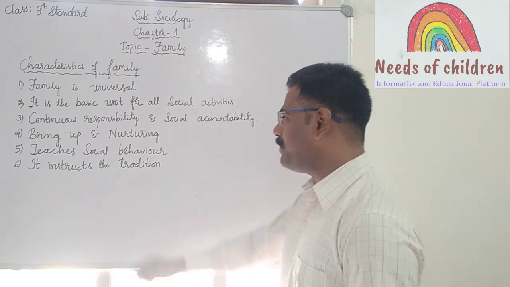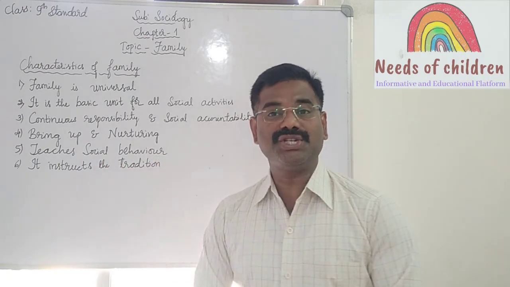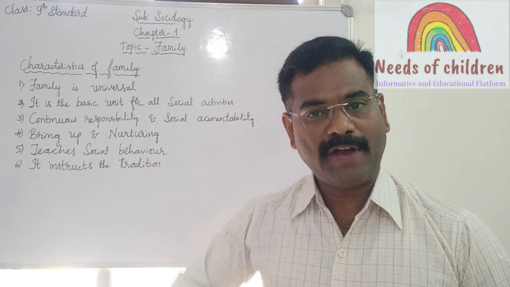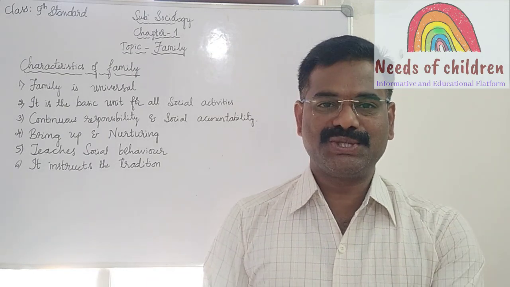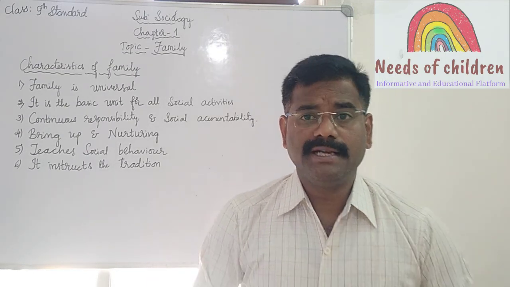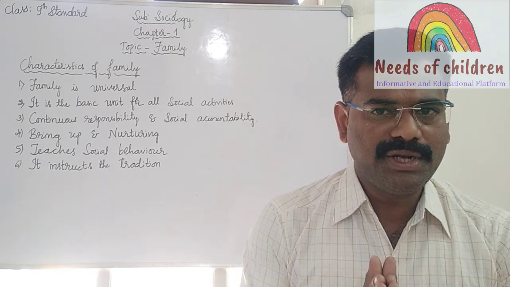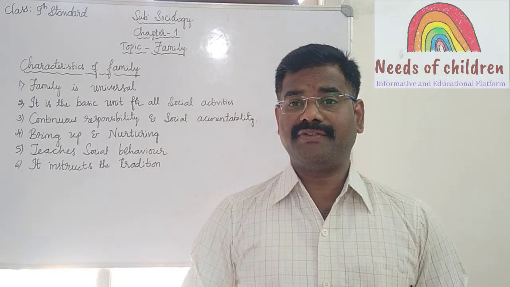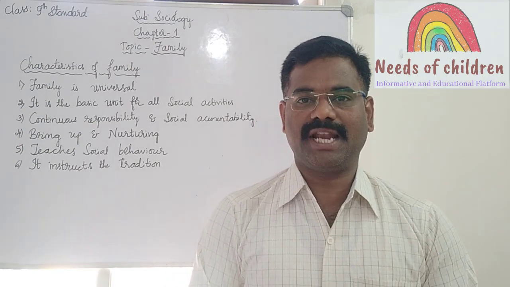And the next point, teaches social behavior. How does the family teach social behavior? Childhood and adolescence are very important stages of the process of socialization.